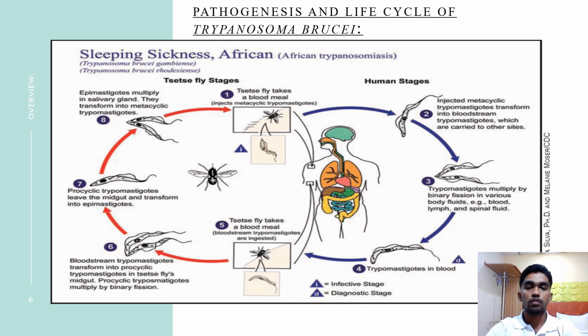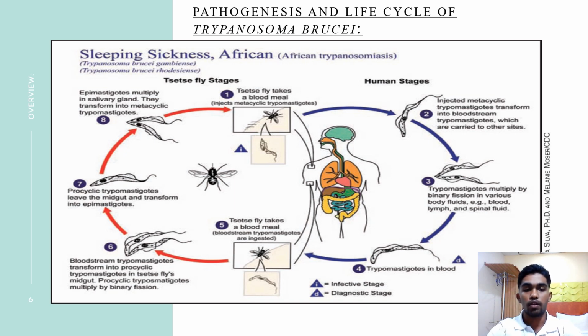During that stage of development, in the fly, it transforms into procyclic trypomastigotes in the tsetse fly's midgut.